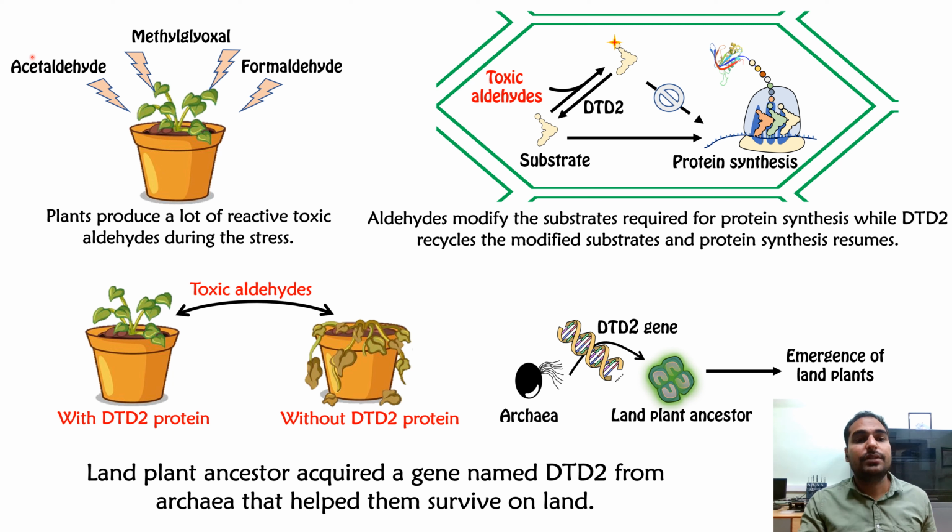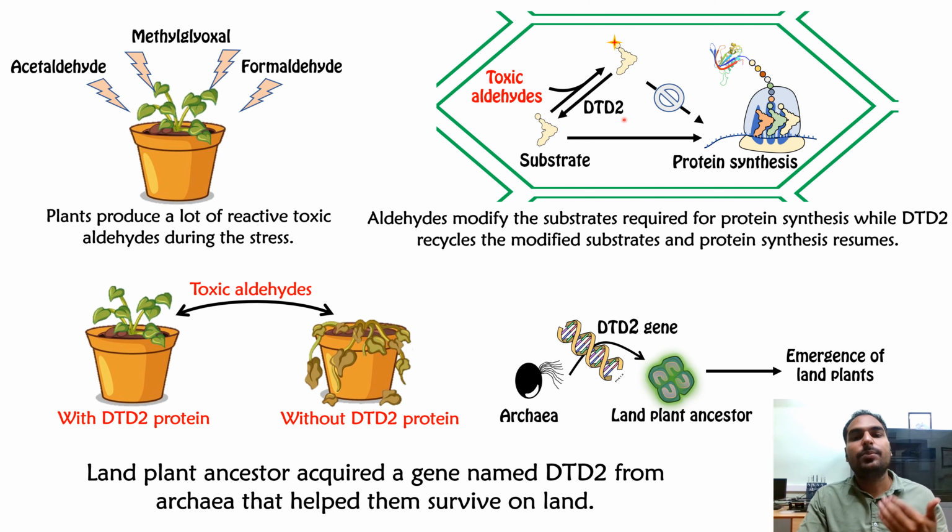Plants produce various toxic aldehydes during stress conditions, and these toxic aldehydes go and modify the substrate required for protein synthesis, ultimately blocking the protein synthesis. Yes, you heard it right, blocking the protein synthesis. Proteins are very crucial for every life form, and if the protein synthesis is blocked, that particular organism is going to die. Like here, the plant will die. Then how is the plant surviving over here?